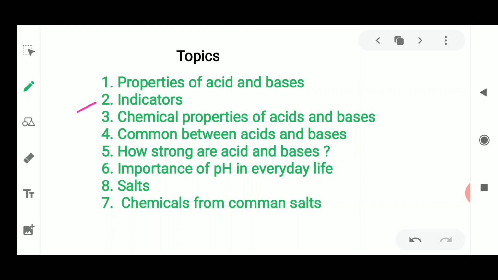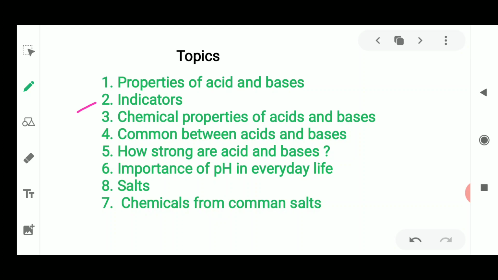Fifth point we are going to discuss will be how strong these acids and bases are and how this acidity and basicity is determined. Next we'll discuss about the importance of pH in everyday life. Before that I'll tell you about the concept of calculating pH and about pH value. Next is the topic of salts, and the last topic will be the chemicals which are formed from the common salts. So we'll discuss about the different types of common salts.